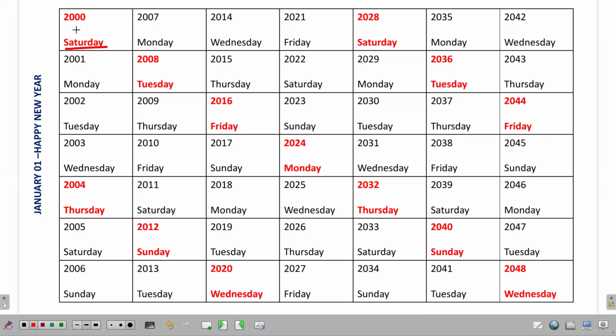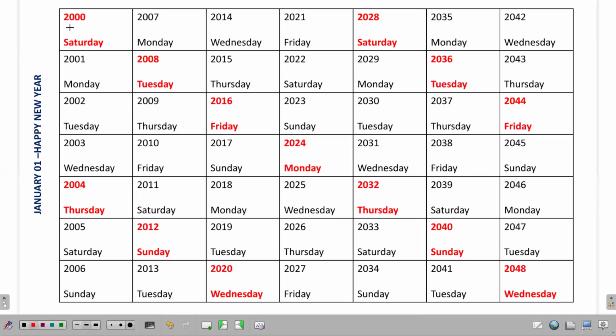So 2000 being a leap year, because 2000, it is divisible by 400, you can consider that it is associated with 2 odd days. 366 days, 2 odd days. So when you travel from 2000 to 2001, you should add 2 plus 2. So that is why Saturday plus 2, Sunday, Monday. We can see that 2001, January 1, it happened on a Monday. I hope this part is clear to you.